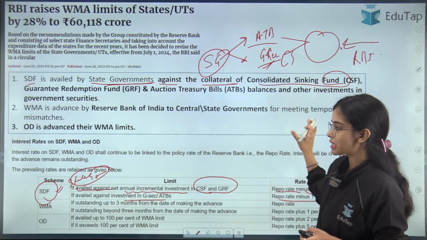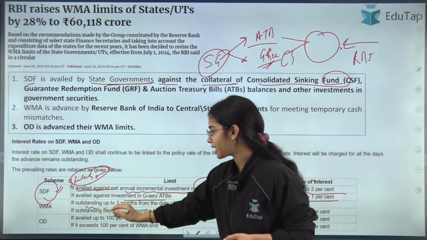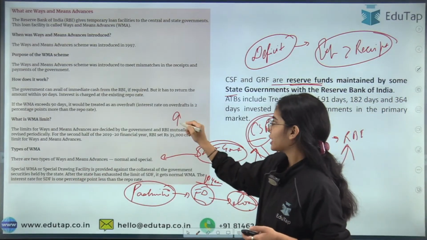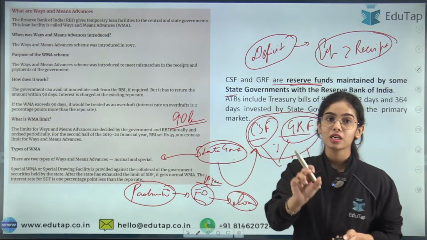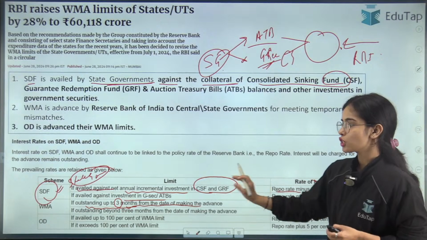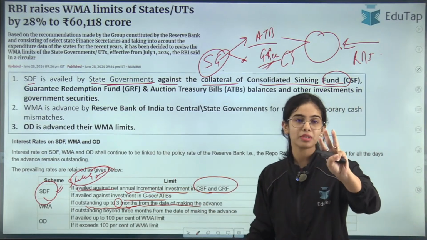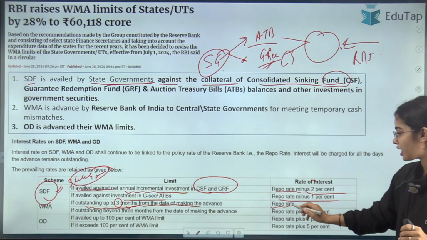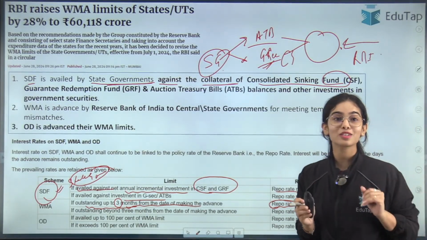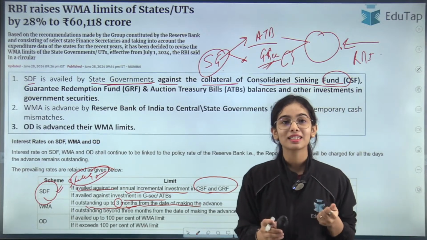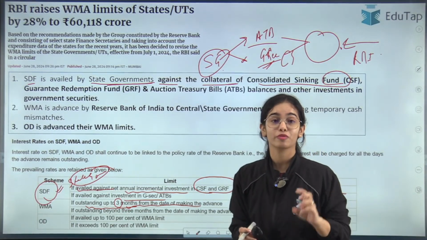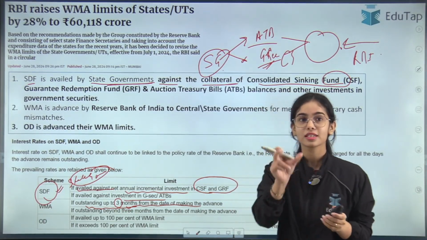Okay. So ways and means advances, if outstanding up to 3 months. Ways and means advances are usually for a period of 90 days, that is, a period of 3 months. If the WMA is taken for a 3-month time period, the interest rate will be the repo rate. But let's say the government is not giving the money back now, the government has taken the money under WMA and is saying that instead of 3 months, we are going to keep it for 1 month extra, that is 4 months.